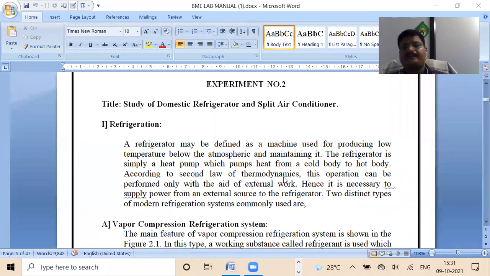In this refrigeration system, there is a machine which is used to produce low temperature, slightly lower than the surrounding temperature. That low temperature is maintained in the refrigerator by using electrical energy.